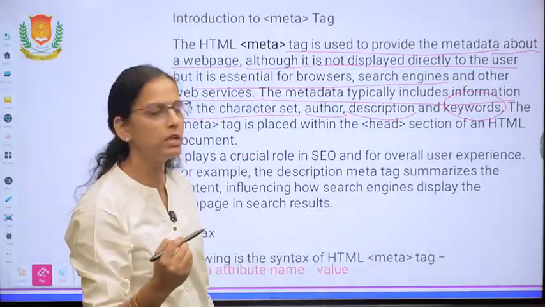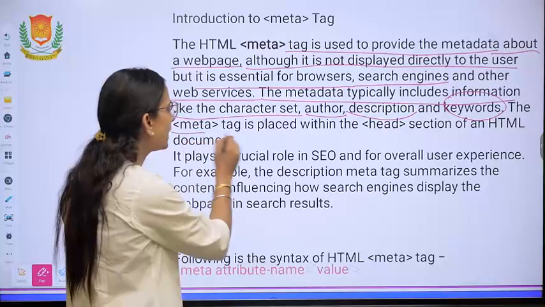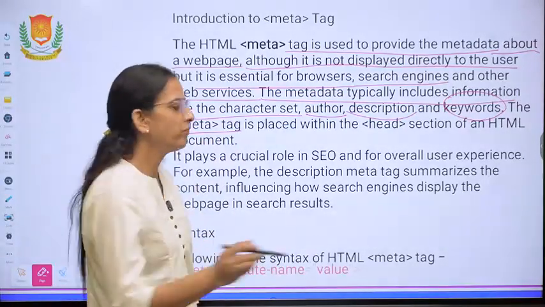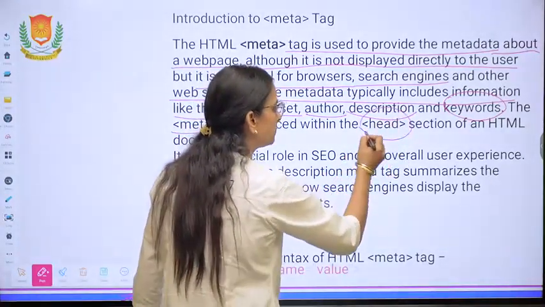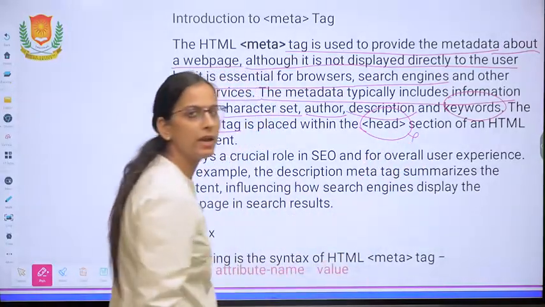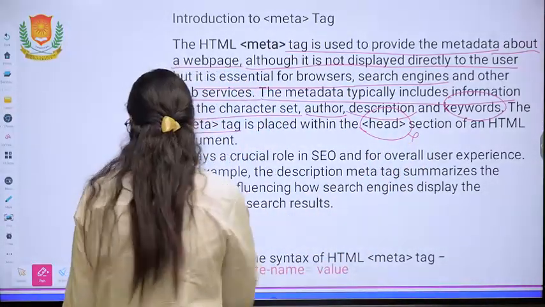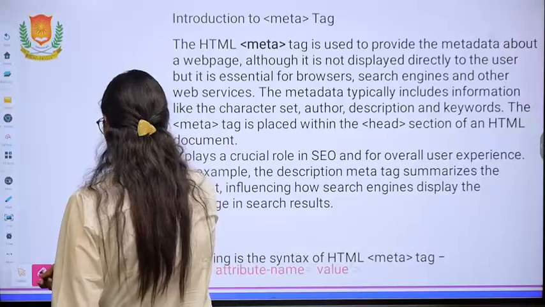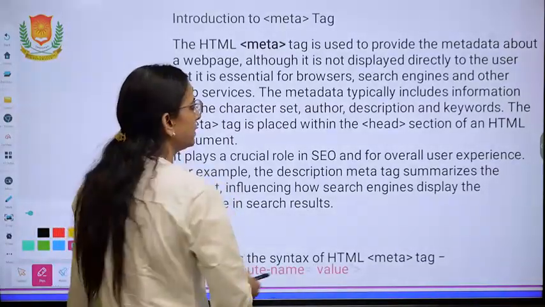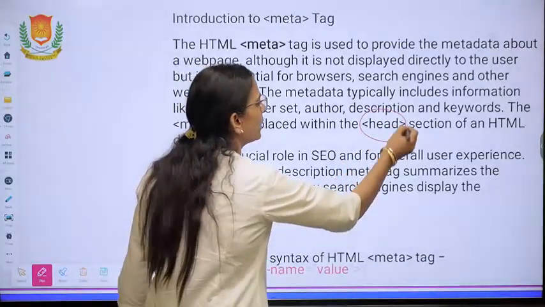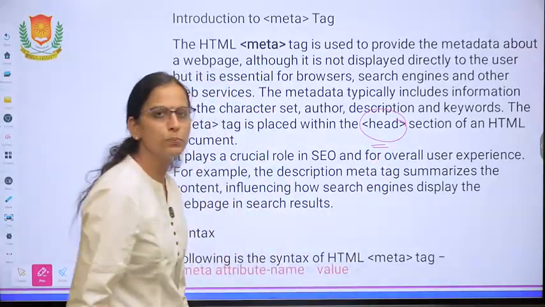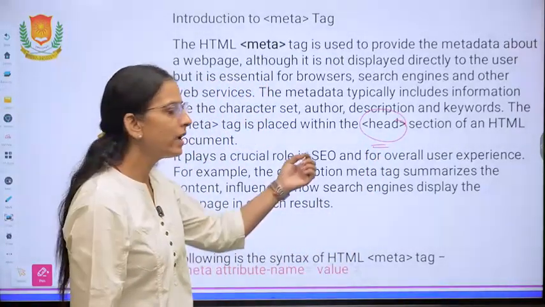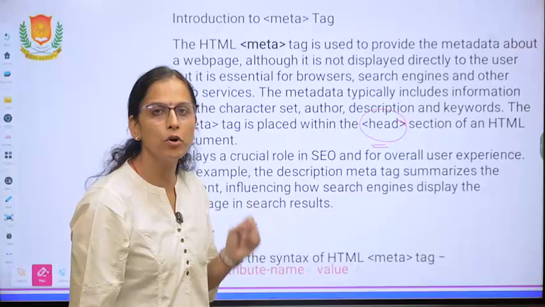Metadata specifically includes information like the character set, author, descriptions, and the keywords, which play an important role in SEO. The meta tag is placed within the head section. Points to be noted: the meta tag is given in the head section, not in the body tag.